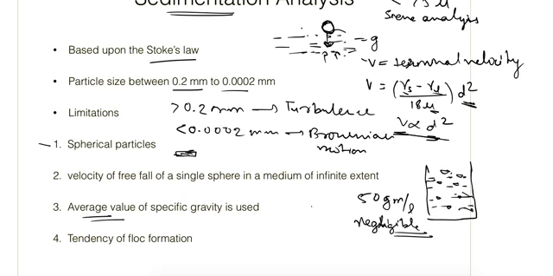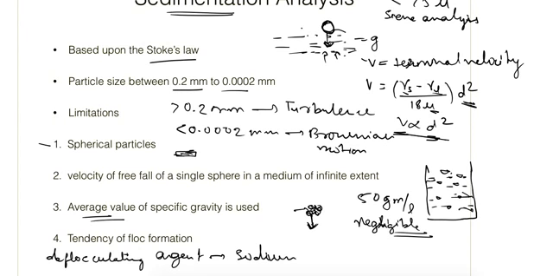If there is a flock, the flock will have a greater weight, so it will have more velocity. And if the velocity is more than that of a single particle, this should be avoided. To avoid that, we use a deflocculating agent. The most common one is sodium hexametaphosphate.